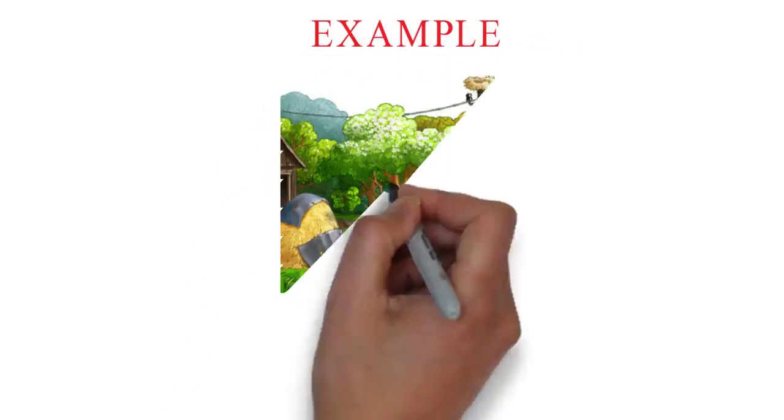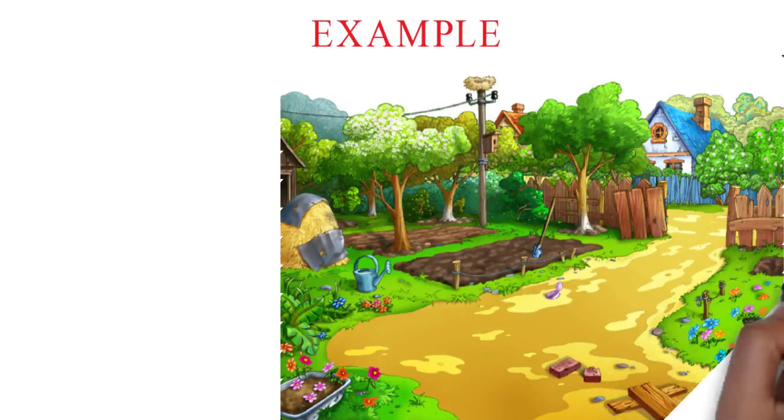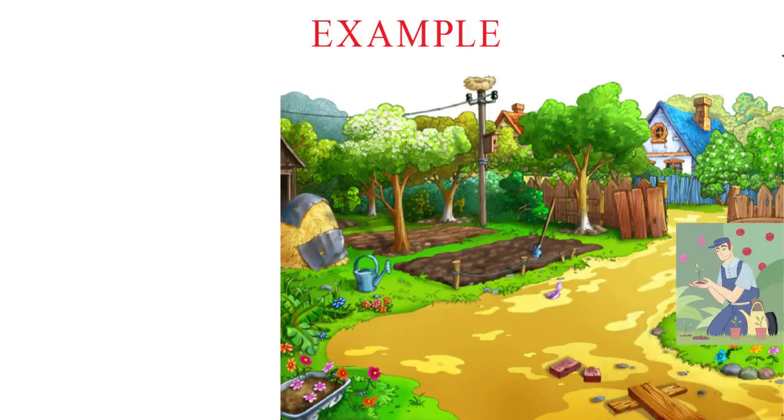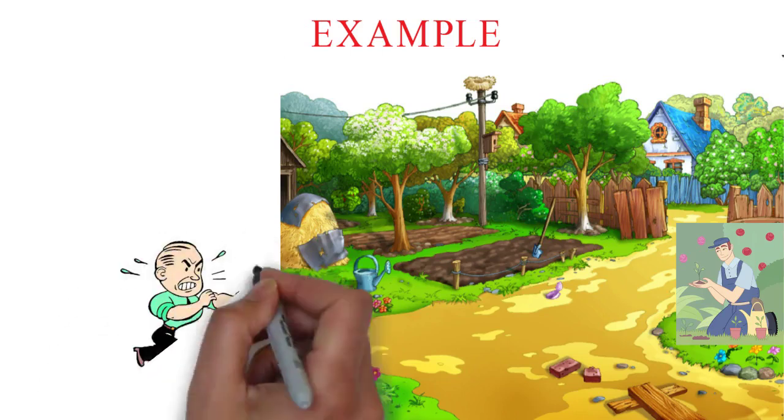For example, if a person enters into someone's garden without the owner's permission and plucks some of the flowers, and moreover, when the owner asks the person to leave, he refuses. This is an example of trespass to land.